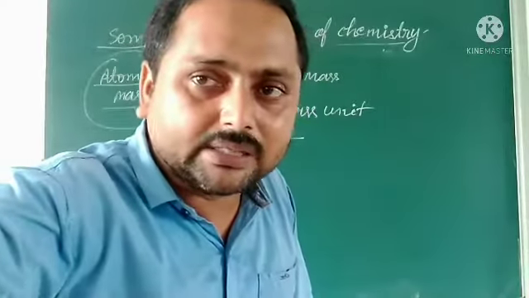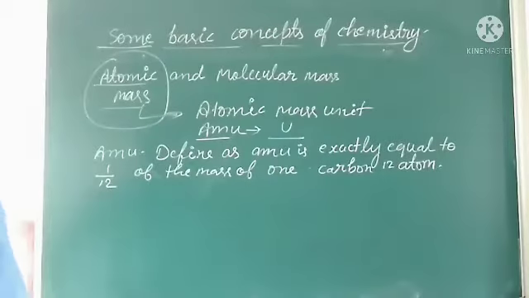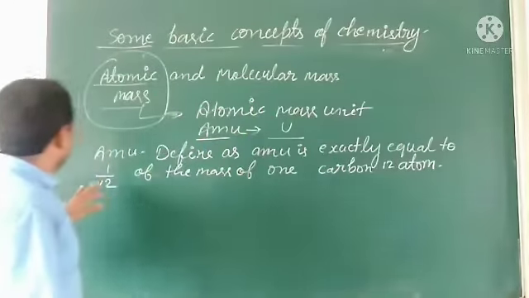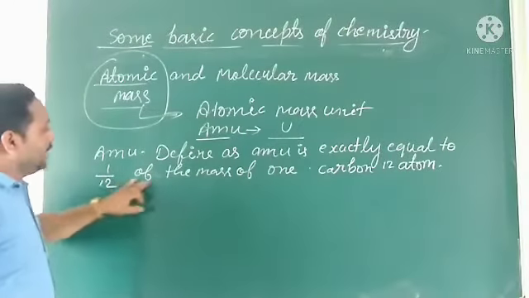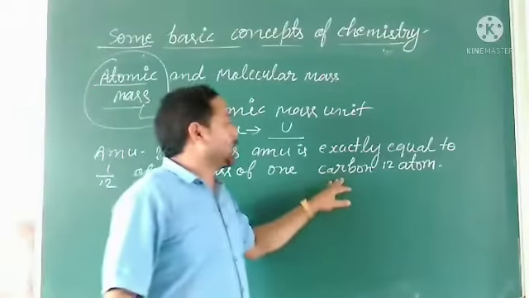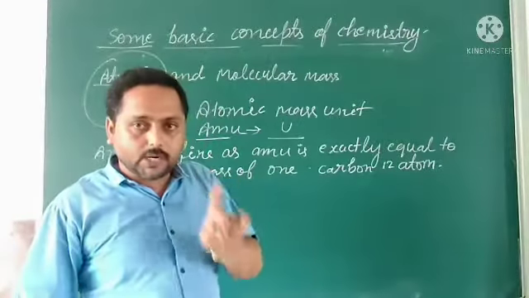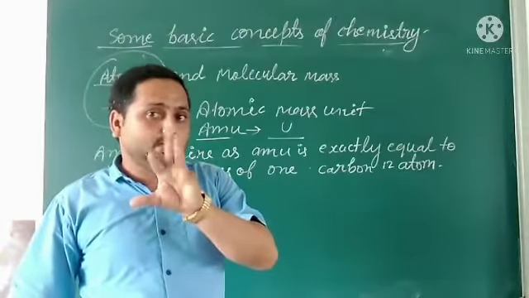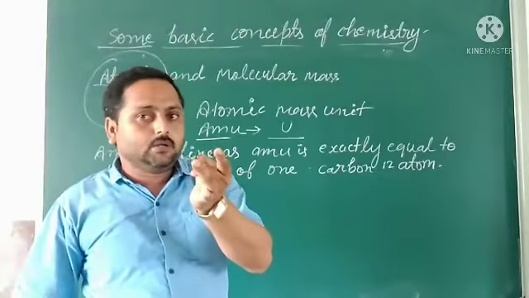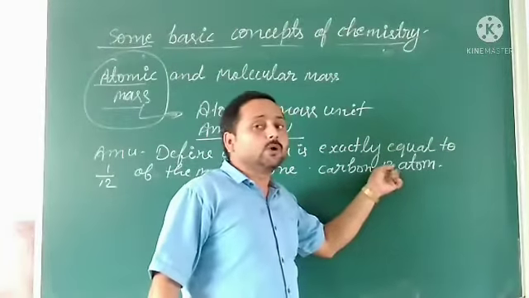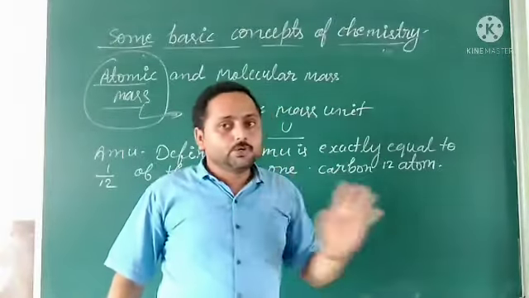So we can define it like this: AMU is exactly equal to 1/12 of the mass of one carbon-12 atom. You know that carbon has isotopes 12, 13, 14, so here one carbon-12 atom is taken. So you clear it.